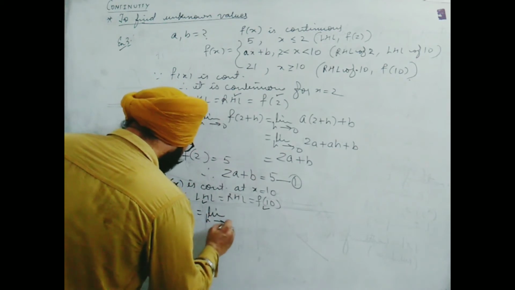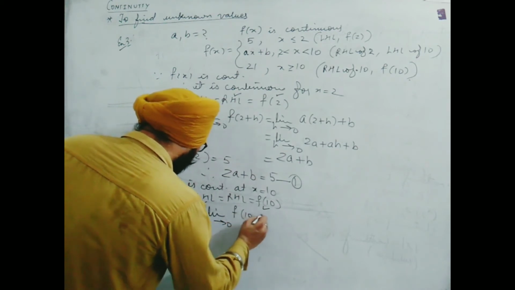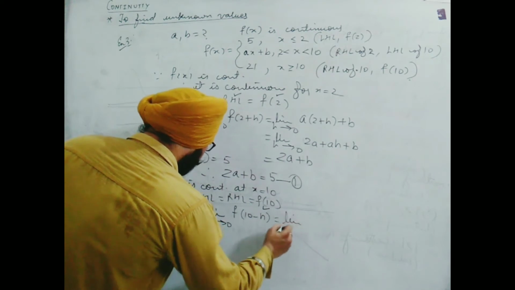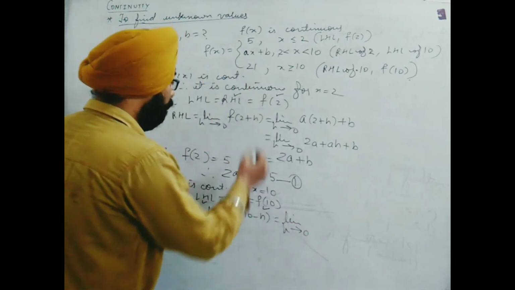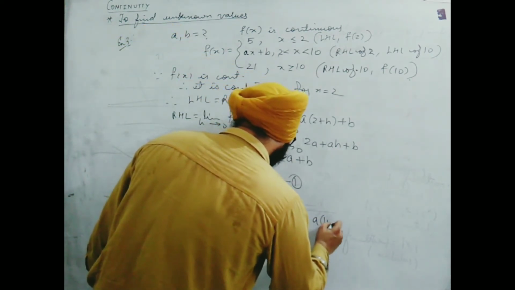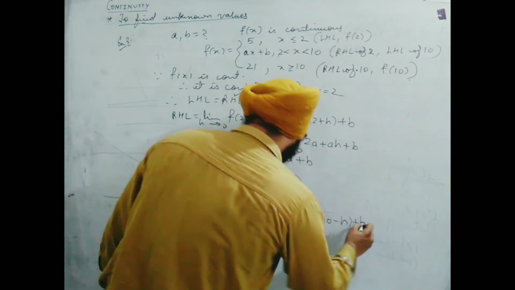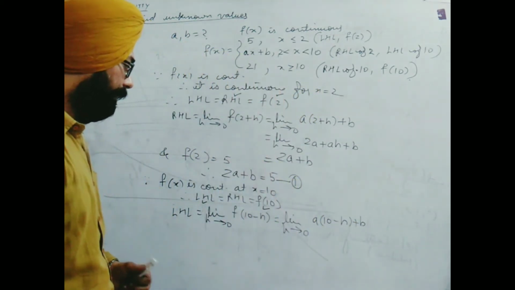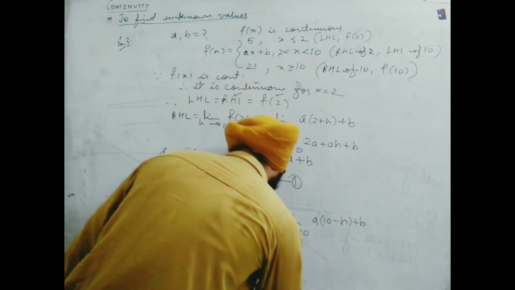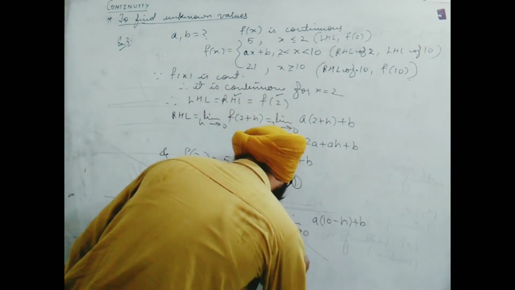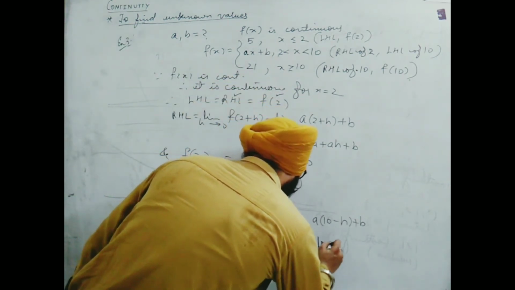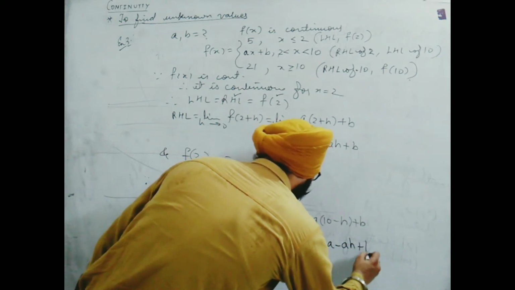So we will find LHL: limit h tends to 0, f(10 minus h), replacing x by this value, a(10 minus h) plus b. Now open the bracket, limit h tends to 0, 10a minus ah plus b.